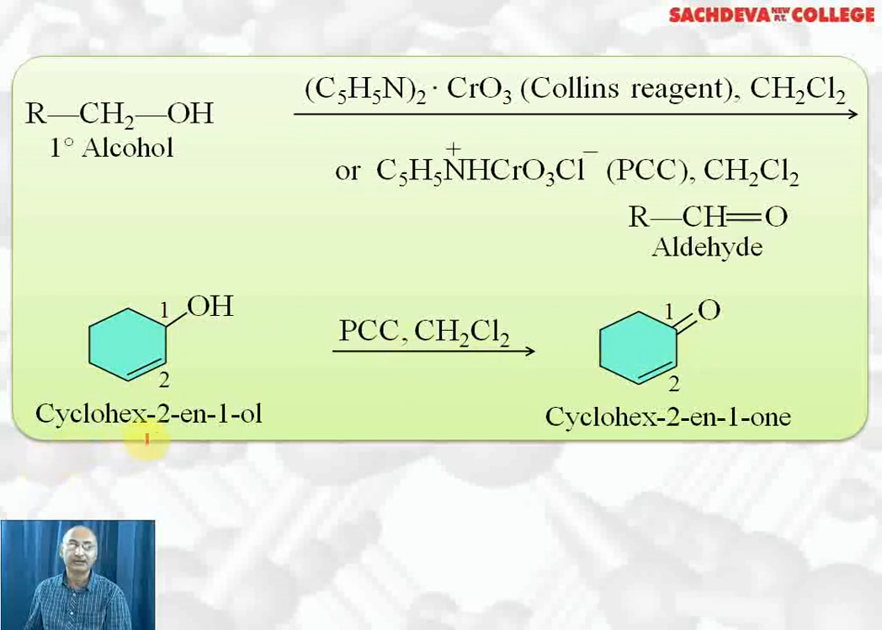So here we have cyclohex-2-ene-1-ol. On oxidation with PCC, it gives cyclohex-2-ene-1-one. That is, OH group has got oxidized to keto group, but there is no effect on double bond by this mild oxidizing agent called PCC.